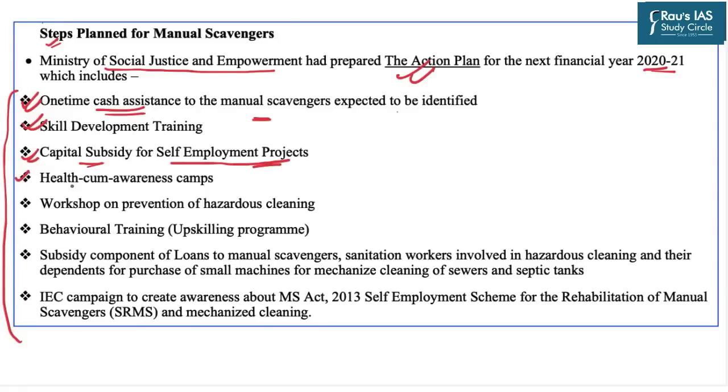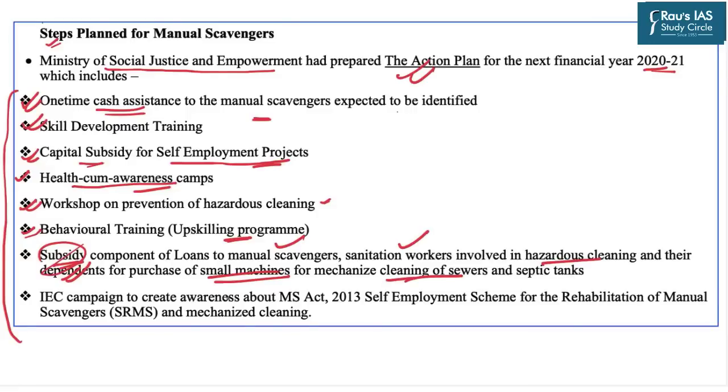Fourth was the health and awareness camps, because still manual scavengers are not aware about the poisonous gases which get leaked in these sewers. And those gases are one of the prime reasons behind the death of the manual scavengers. Multiple workshops on prevention of hazardous cleaning were to be organized. Behavioral training, that is an upskilling program, will also be organized. Further, subsidies were also given to the manual scavengers and sanitation workers involved in hazardous cleaning, and their dependents also, for the purchase of small machines for mechanized cleaning of the sewers and septic tanks.